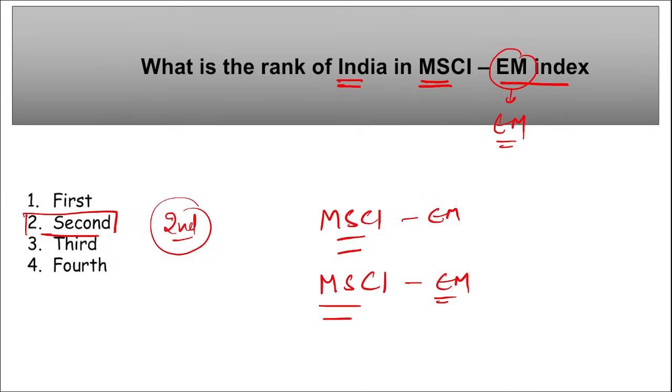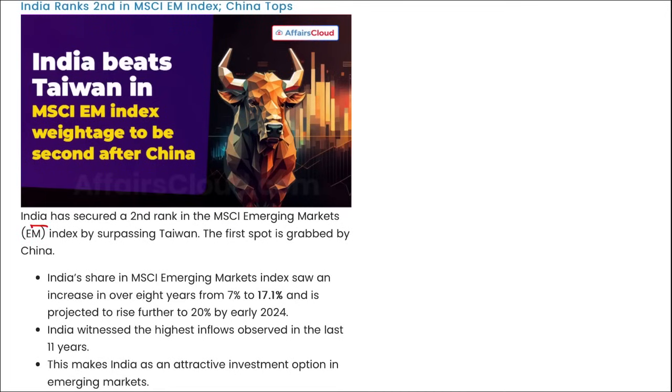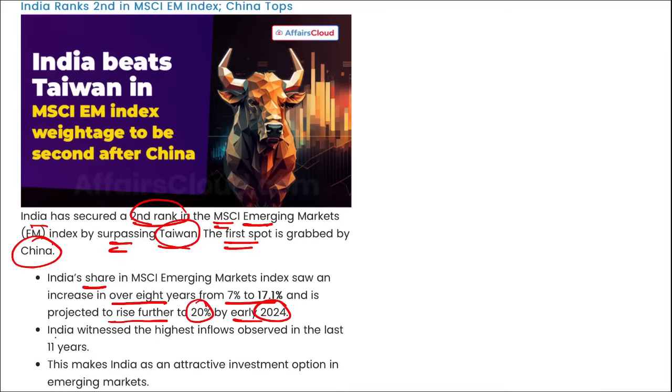Correct? So in this MSCI EM index, what is the rank of India? India stood at second position. First position was with which country? It was with China. Right, here you can see India secured second position in this MSCI emerging markets index by surpassing Taiwan, and the first spot was grabbed by China. India's share in this MSCI saw an increase over 8 years from 7 to 17.1 and is projected to rise further to 20% in early 2024. India witnessed the highest inflows observed in the last 11 years, and this makes India an attractive investment option in the emerging market.